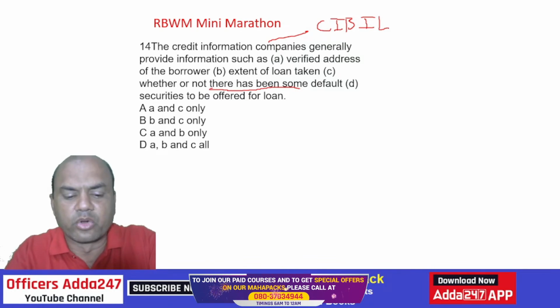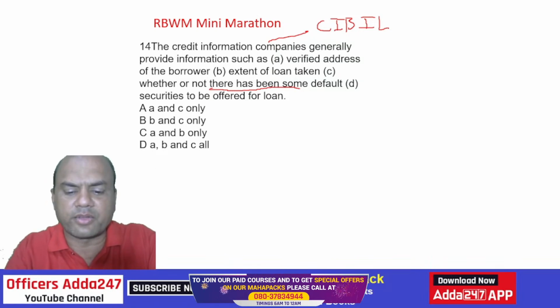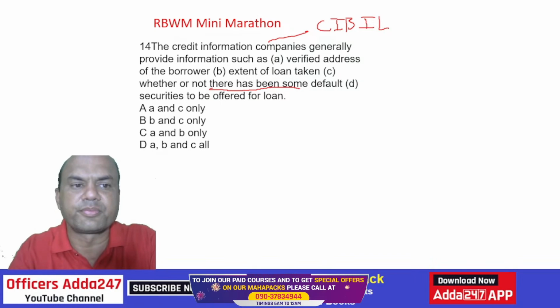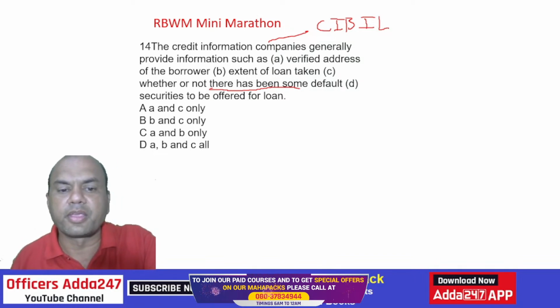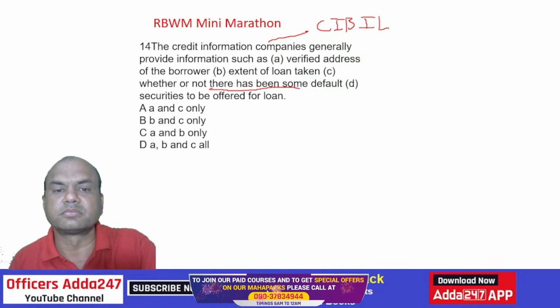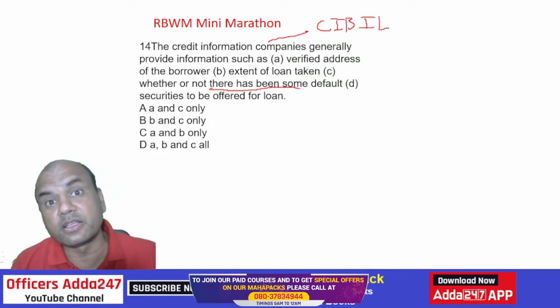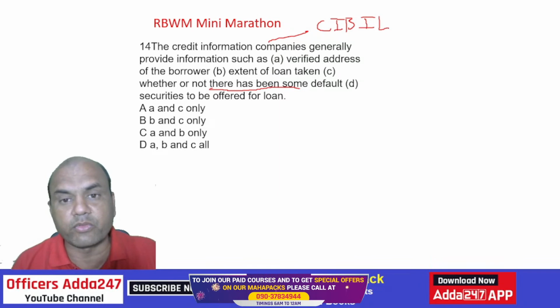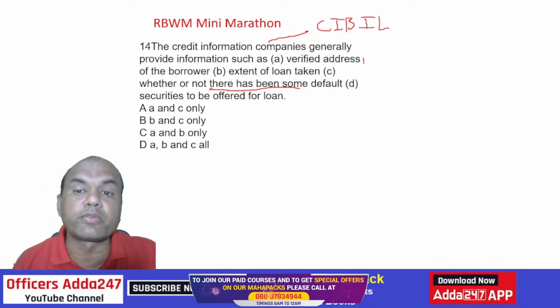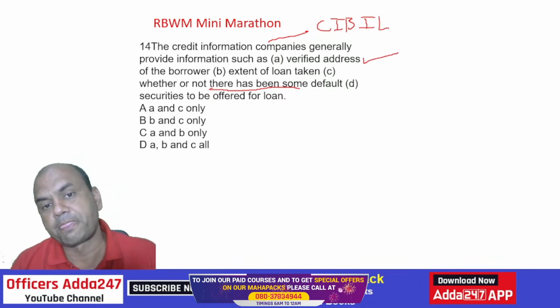Don't we get the address over here? Don't we get the verified address of that customer? Obviously in the civil report, whatever address is given is always the verified address as per the Aadhaar.